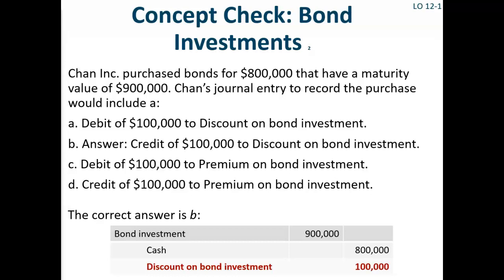The journal entry Chan would write to record the investment is debit bond investment, $900,000 for the par value of the bond. Credit cash, $800,000 for the cash spent. And credit the contra asset account discount on bond investment for the $100,000 difference. How'd you do? Did you get it right?